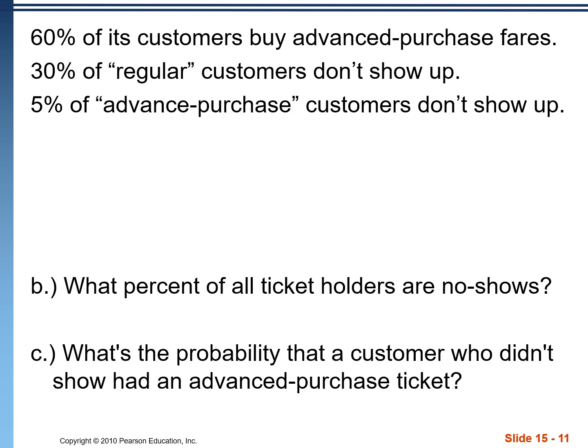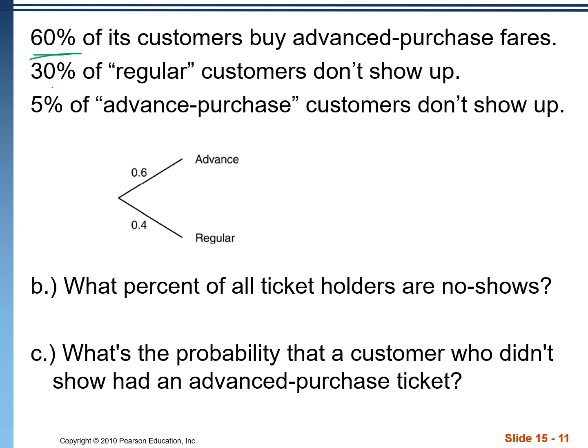So here I have the important information summarized, and let's start with this bit right here. So it says 60% buy advance purchase fares. Okay, the complement of that would be the 40% who don't, or the regular customers. So we would start off our tree diagram with the 60% as advanced, 40% regular.